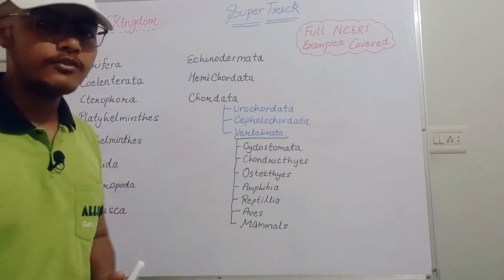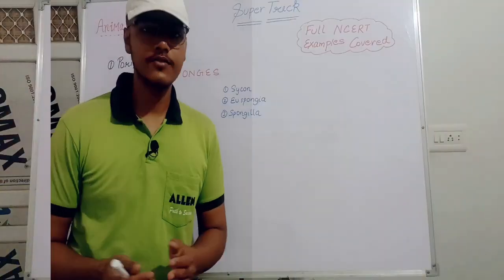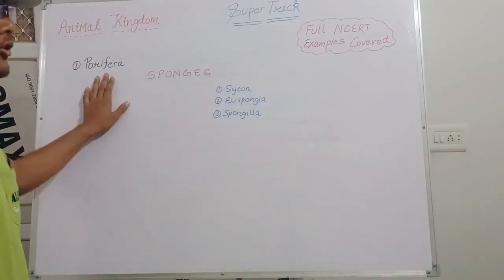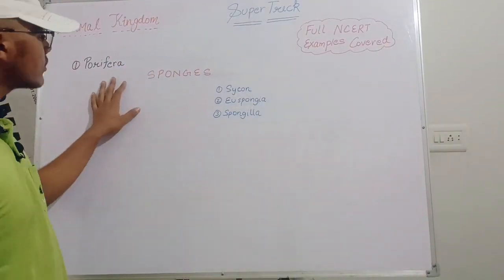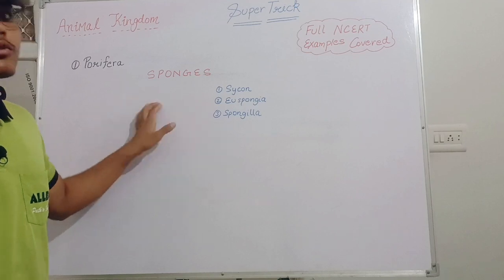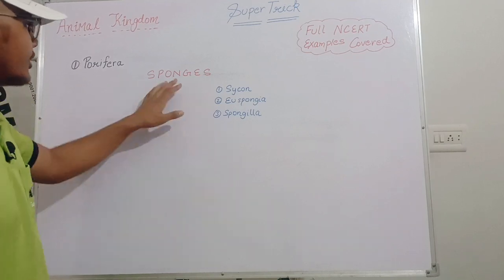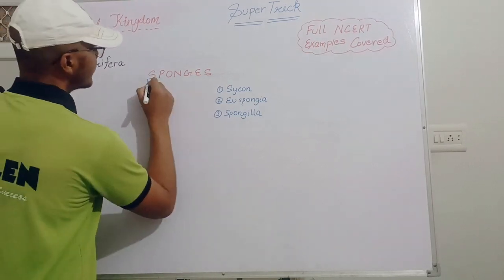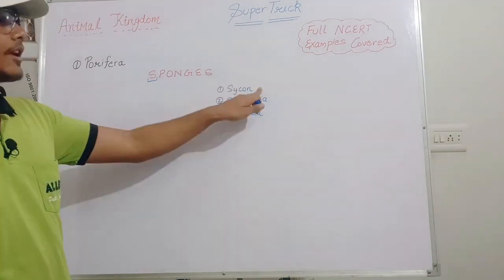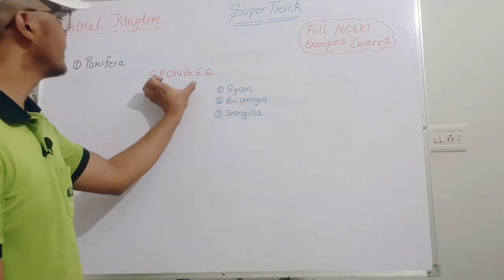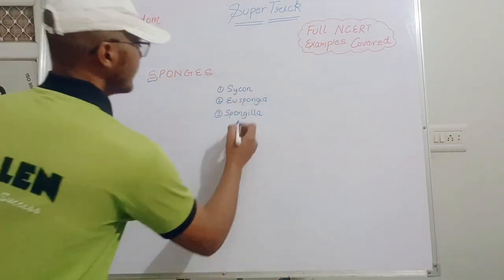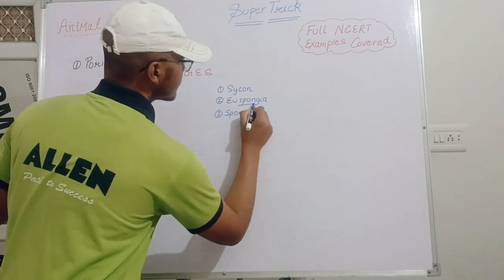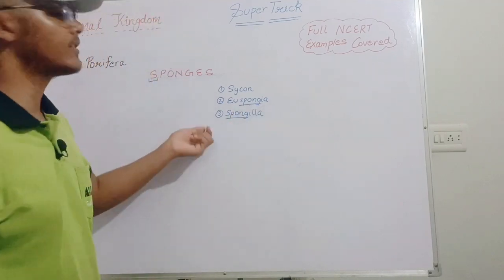So let's start with Porifera. Porifera is also known as sponges. So this is our trick. Sponges starts with the letter S, so for S we use Scypha. And the next word is very simple: sponges, the word is coming, so here is also Spongilla and here is also Sycon. So this is our super simple trick.